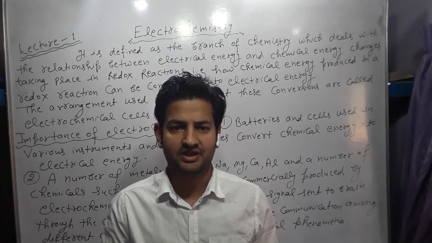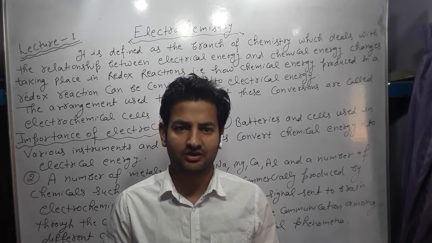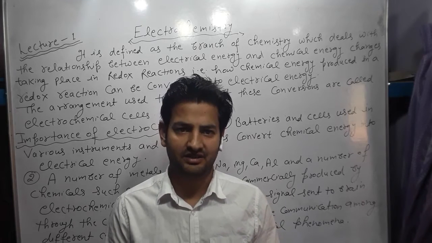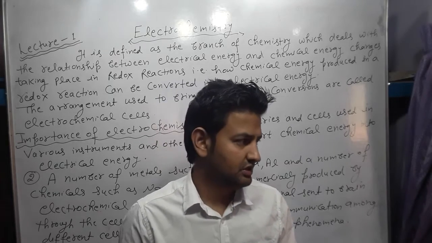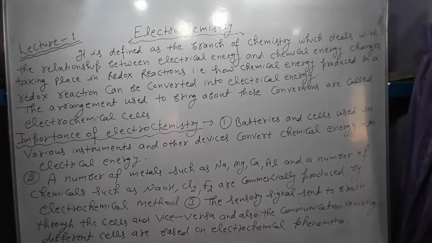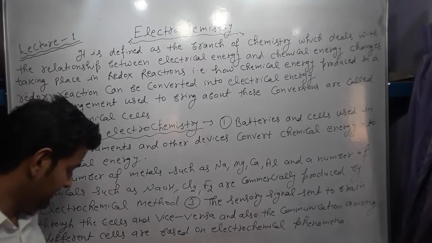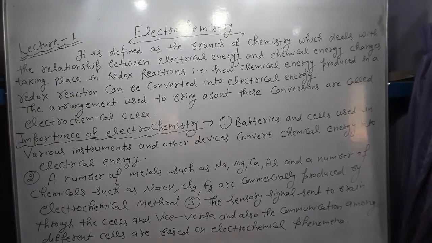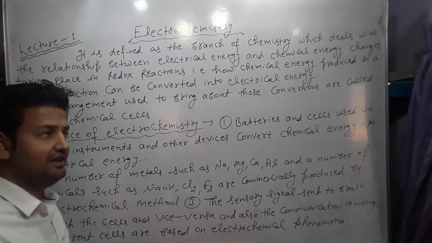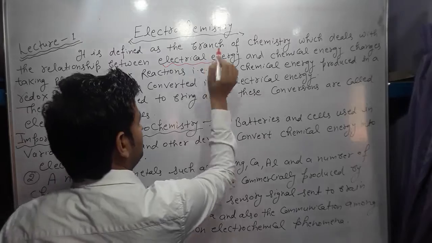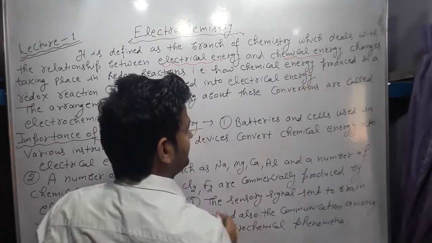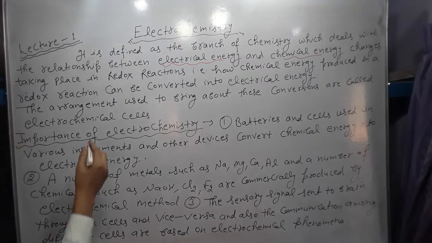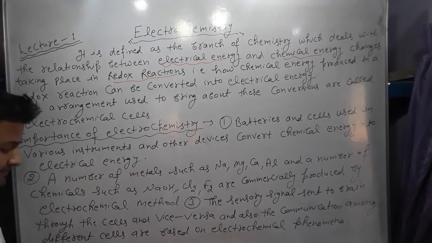In electrochemistry, as the name suggests, electrochemistry means electrical energy and chemical energy. They are used. So electrochemistry is defined as the branch of chemistry which deals with the relationship between electrical energy and chemical energy changes taking place in redox reactions.